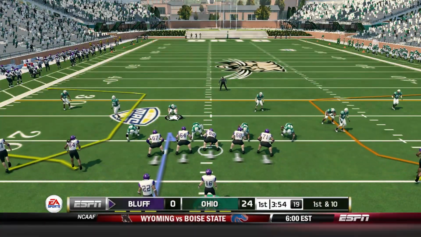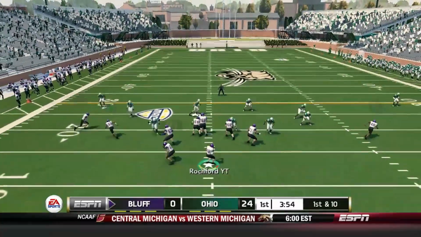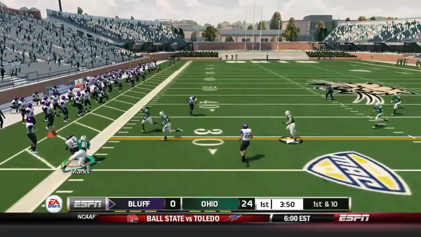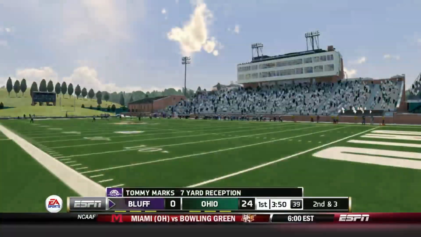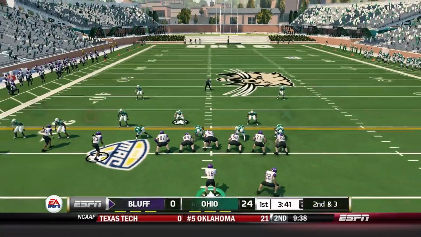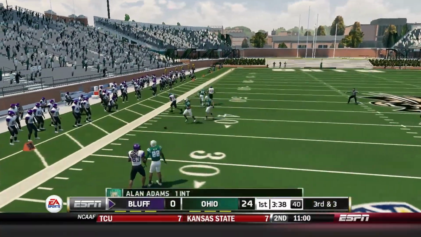Probably the worst game that we have played so far in this entire season. And the sad part is we aren't even done with the 1st quarter yet. So hopefully we can get things under control here. It has not looked pretty so far, as Rodford is going to try to throw to the left-hand side again.